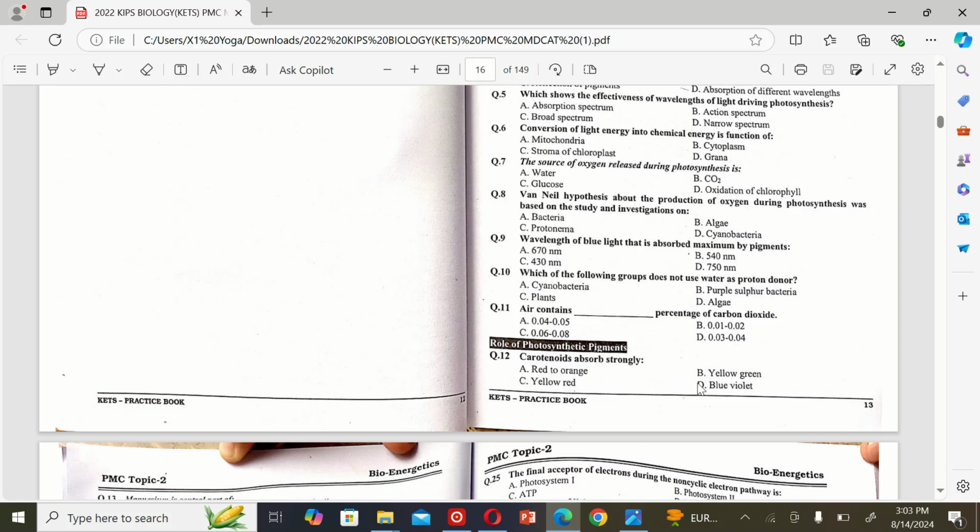The next MCQ is: carotenoid absorbs strongly A. Red to orange, B. Yellow green, C. Yellow red, and D. Blue violet. So the correct option is D. Blue violet.